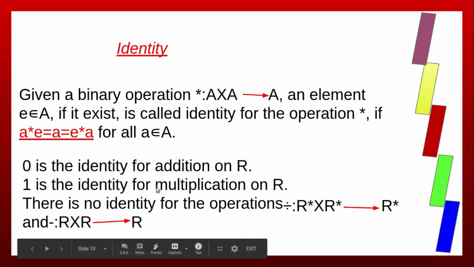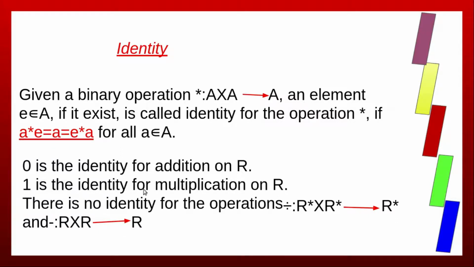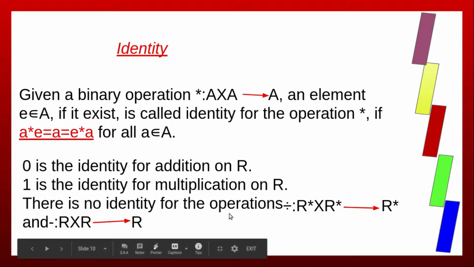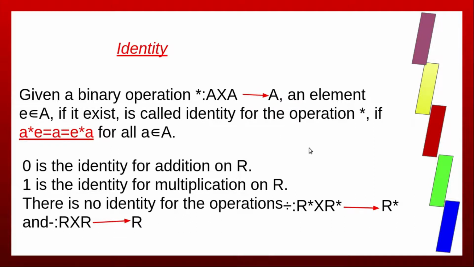Now 1 is the identity for multiplication. 5 into 1 equals 5. There is no identity for the operations division and subtraction. For instance, A minus 0 equals A, but that is not equal to 0 minus A.